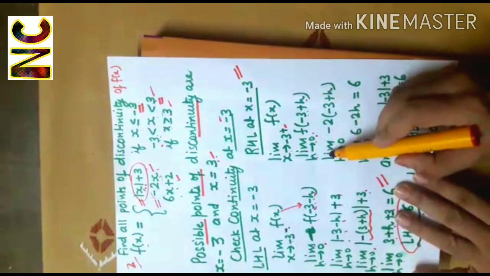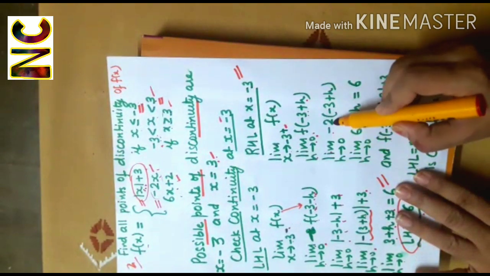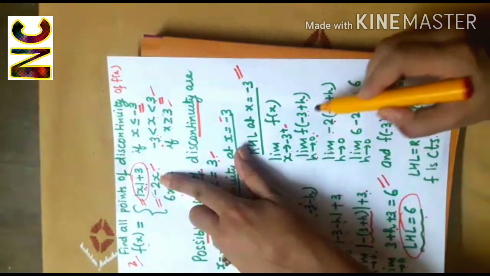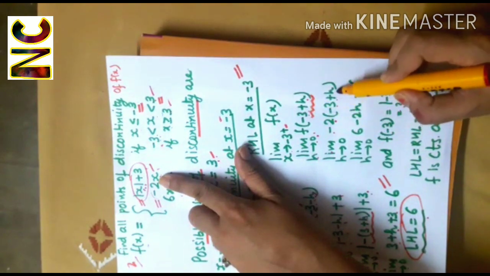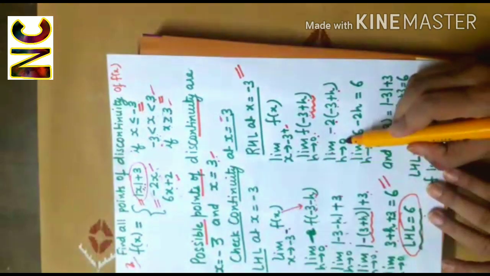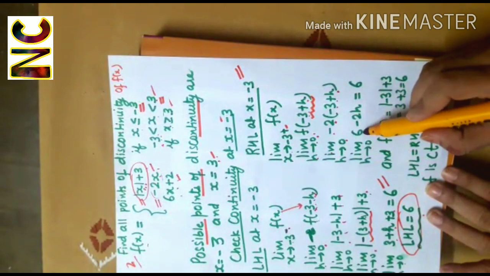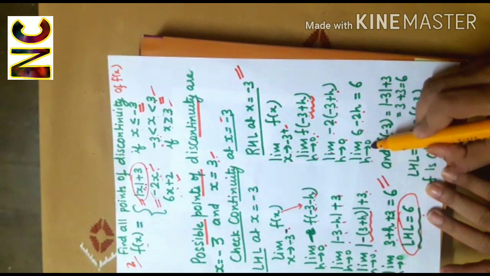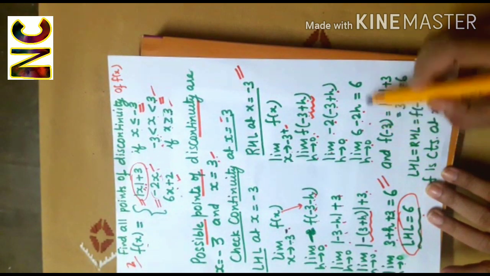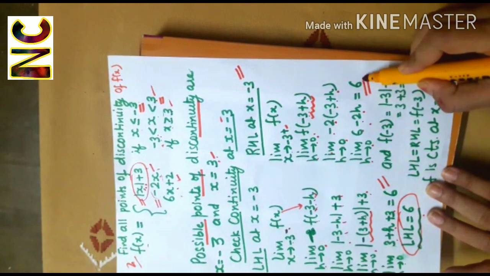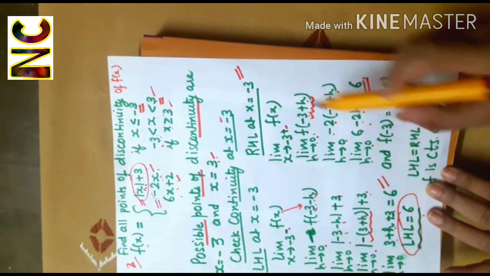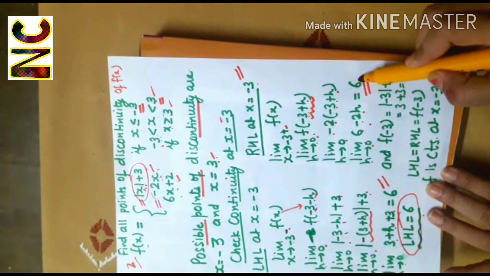So I'll get limit minus 2x, and role of x is given to minus 3 plus h, and h is tending to 0. I'll get 6 minus 2h as h tends to 0, and on applying the limit I'll be getting 6. So right hand limit at minus 3 is 6.